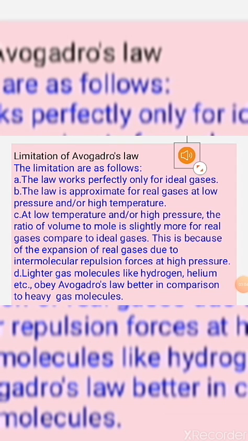Avogadro's law. According to this law, the volume of the gas at constant temperature and pressure is directly proportional to the number of particles. It has its own limitations, such as it is applicable for ideal gases and holds good at high temperature and low pressure. At high pressure, the volume is a little bit more. It means again there is no linear relationship, and the reason is again the same, the repulsive force among the molecules of gases.